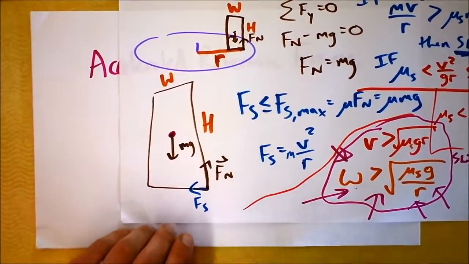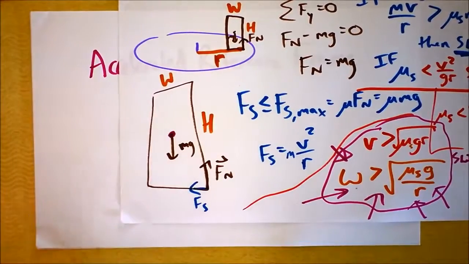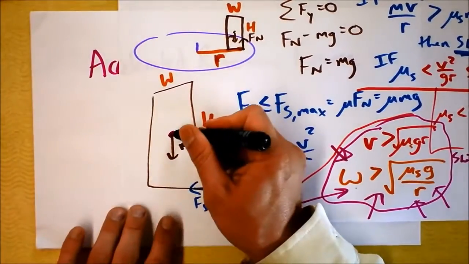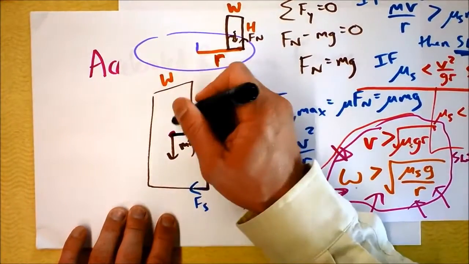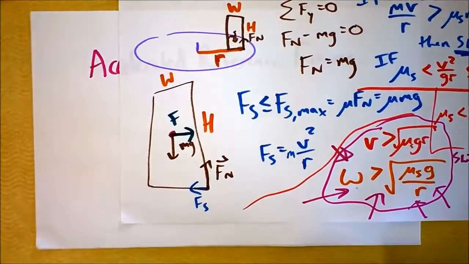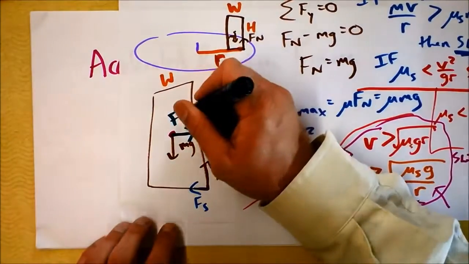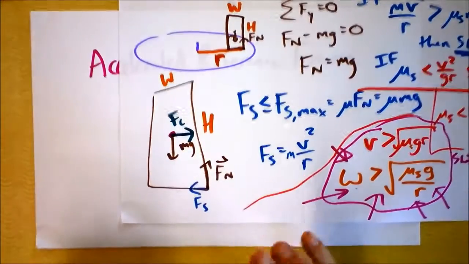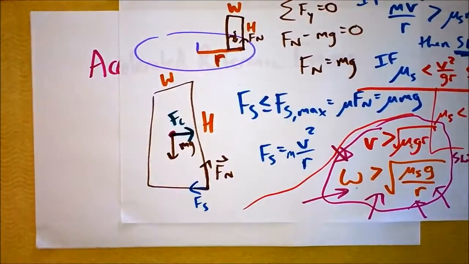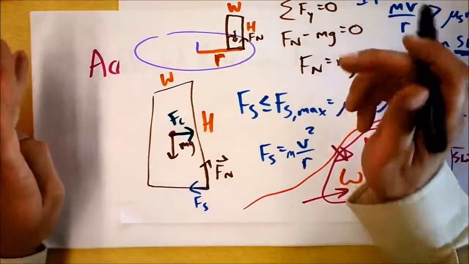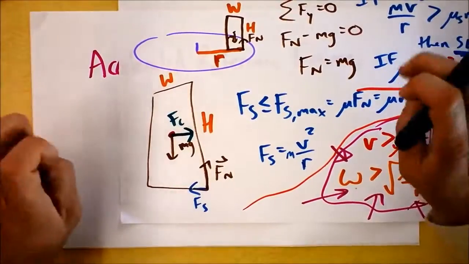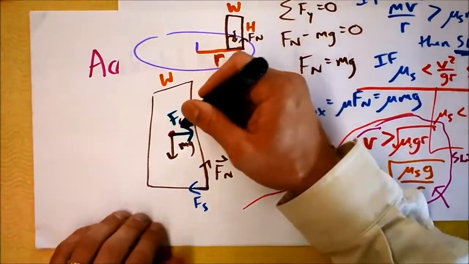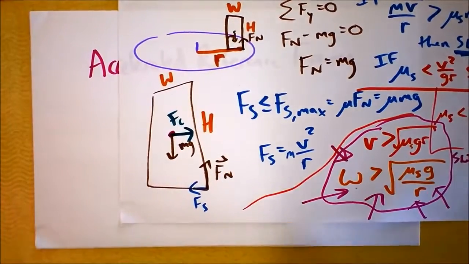So I'm going to do that by including a force that acts outward, and this is going to make me feel very uncomfortable. I want you to work with me here because I'm going to draw a force outward, and that force outward is going to be called the centrifugal force. This is centrifugal force, and it's sort of equal to the centripetal force inward. In fact, I'm going to argue that now that I have a fictitious accelerated reference frame sketched right here, I have a box that's in, quote, equilibrium, unquote. These two forces are opposing each other. This one's just not real.